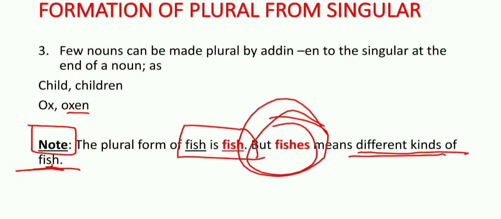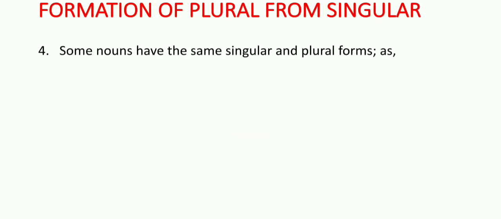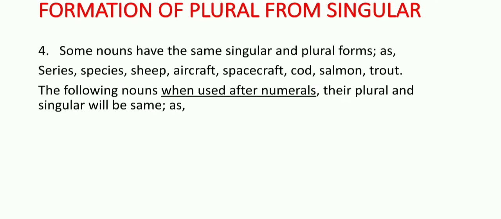Keep remember. Next, some nouns have the same singular and plural forms. So we have some singulars and plurals that are alike. How? Look at the example. Series, we have a series. If you write series as singular, you write series, and if you are writing the plural of series, it would be the same.